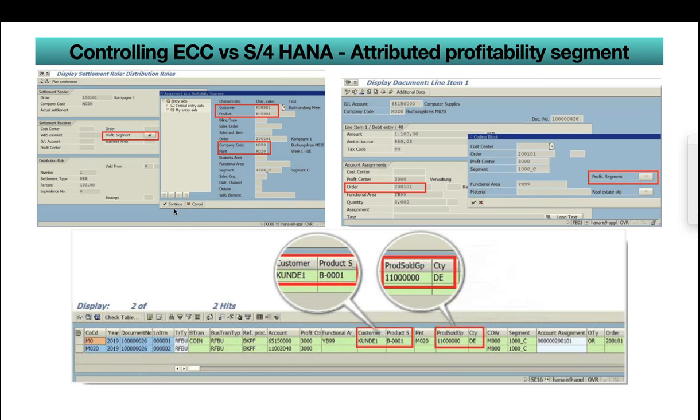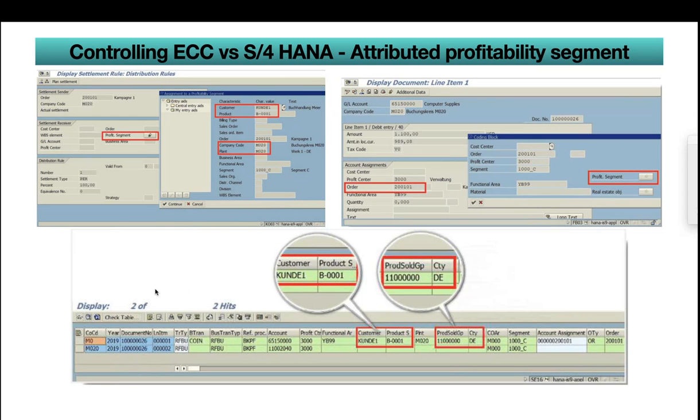Okay. And on the right side screenshot, you can see account postings like debiting computer supplies. And we are using internal order 200-101 as a cost object. And we highlighted that the profitability segment is blank, because normally, since we are using an order as a cost object, there will be no profitability segment. Because of the attributed profitability segment, the system is deriving and updating the ACDOCA table with